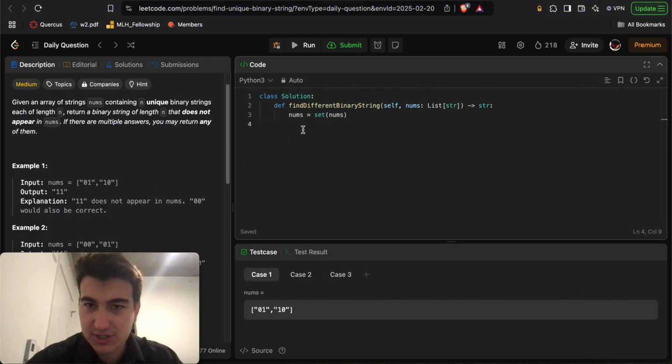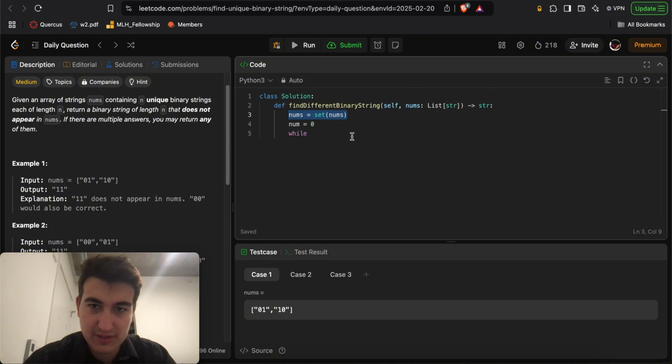Can I just enumerate num equals 0, while lambda num to binary string, bin equals, or I could even just do